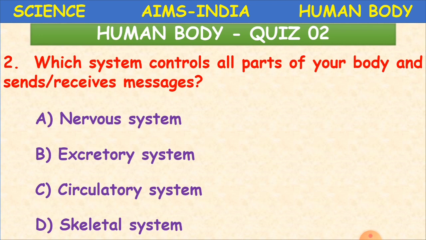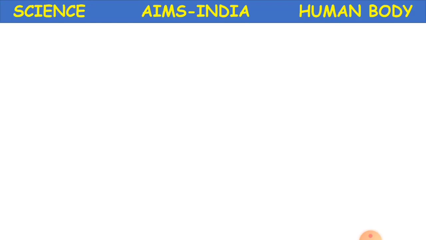So which option will be the correct one? Who receives and sends messages, children? Yes, nerves. So that is why it is nervous system. The nerves are going to carry the messages and the brain is going to send the reply. Okay, that is why nervous system, and it controls all parts of our body. Clear? Now the third question.